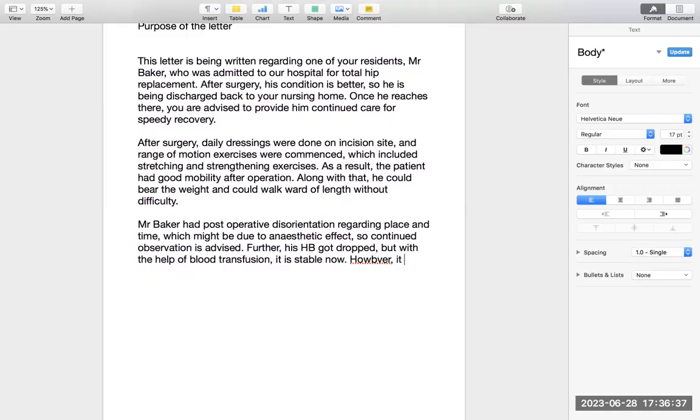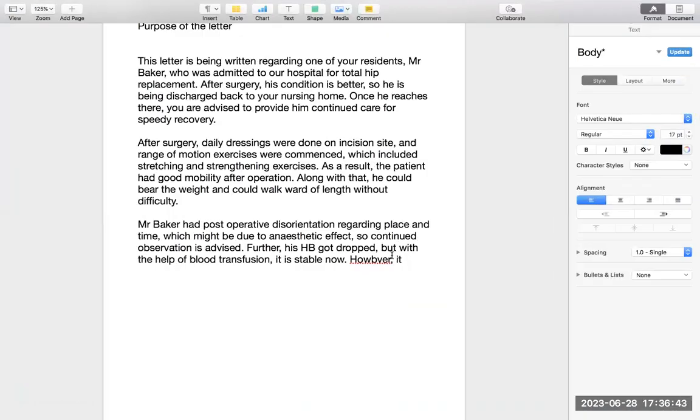However, ongoing monitoring is required, continued monitoring for anemia is required. So this is the main purpose. Just understand this: you have to make the letter according to purpose. Don't think about what data was given; think according to purpose.